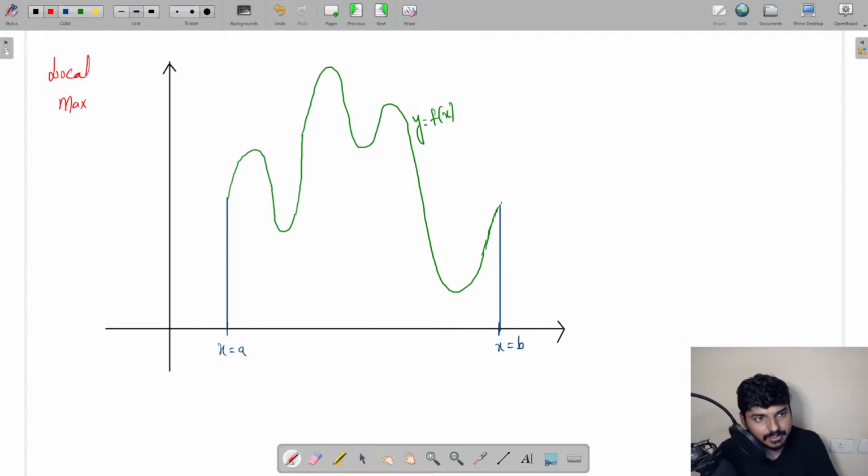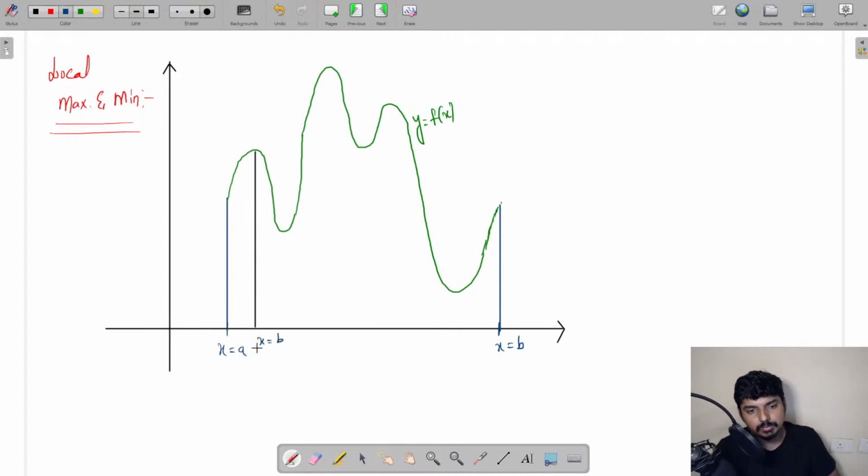What you need to understand about local maxima and local minima is this: I want everyone to observe this particular point here. Let us say x is equal to b.